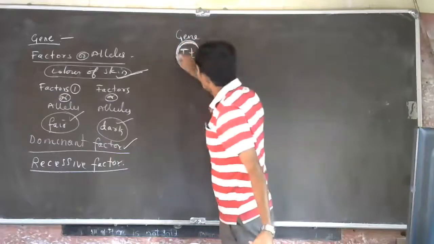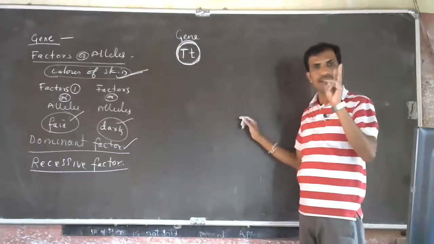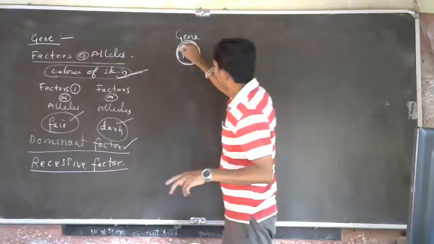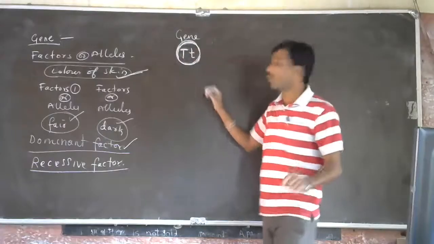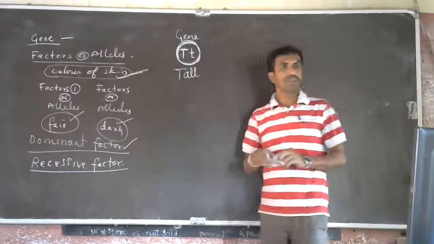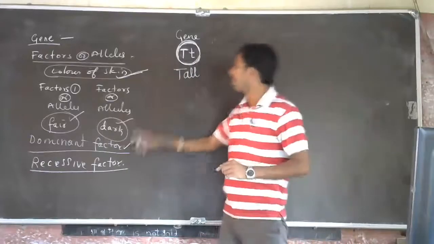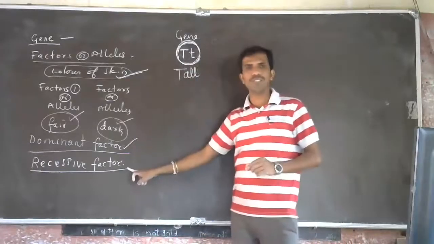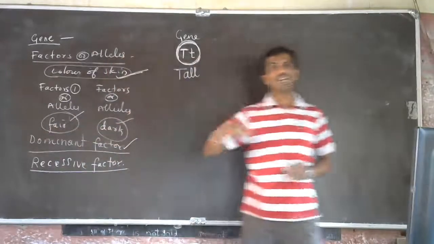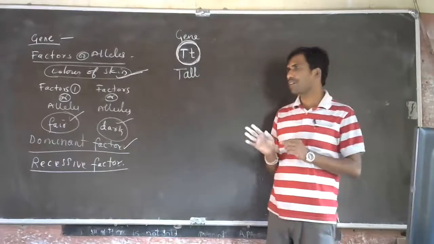If these two factors are present in the same plant, then that plant will be tall. That plant will be tall because tallness is the dominant factor and shortness is the recessive factor. Dominant factor means it expresses its character in the presence of the recessive factor.